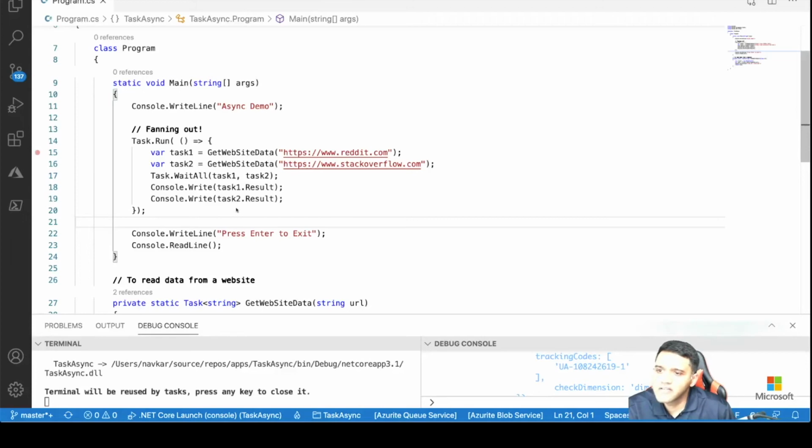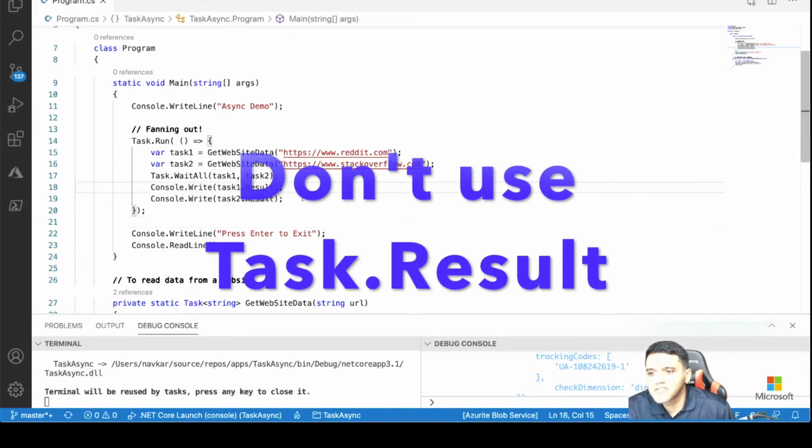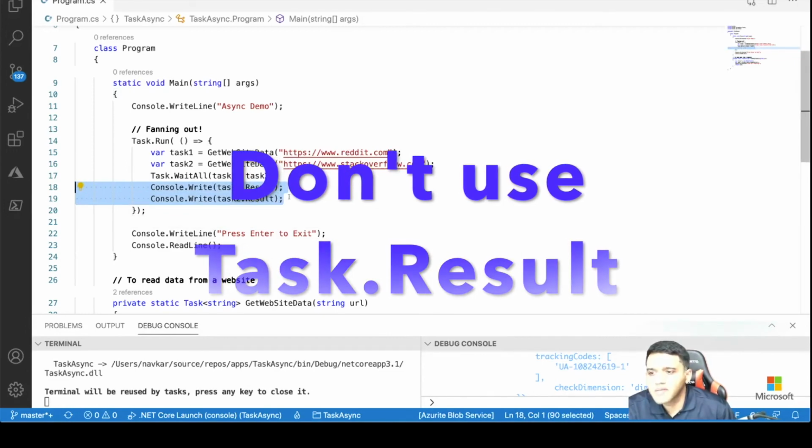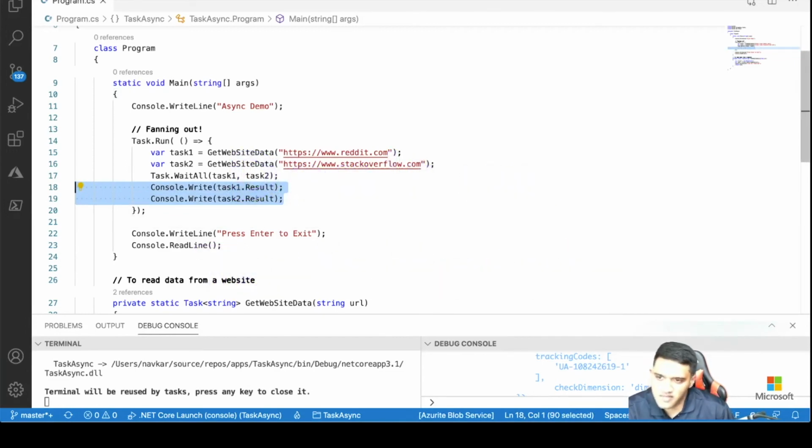Now we have seen that in the previous demo I've given, I use these two lines here for showing the results, but in practical purposes we are not supposed to use the dot result. But in this case it's okay because we are actually waiting for the task to complete and then showing the task results. Okay, so now that you have seen that I'm having this main function here, and starting with C#